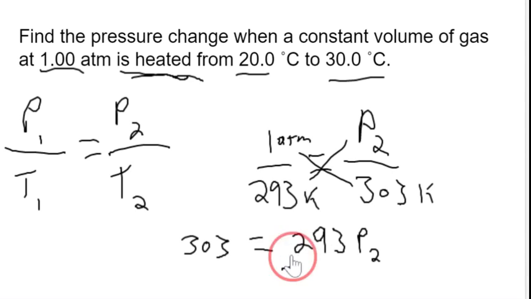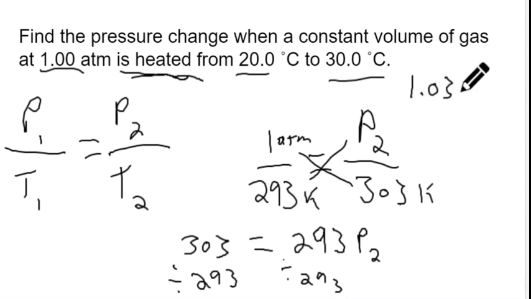Just got to do a little algebra here, so we divide by 293 on both sides. So 303 divided by 293, that's going to give me 1.03 atmospheres.